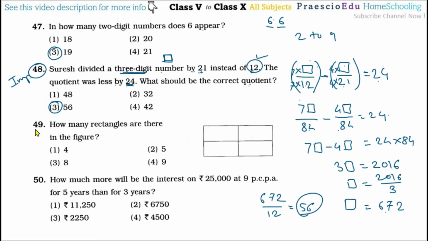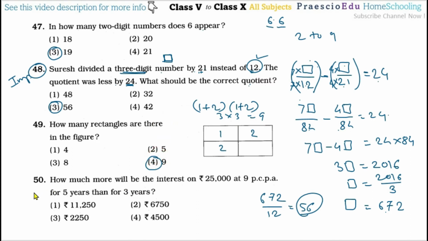Now question number 14: how many rectangles are there in the figure? Here 1, 2, and here 1, 2. So (1 plus 2) multiplied by (1 plus 2), which means 3 multiplied by 3, that is 9. So 9 is given in option number 4.